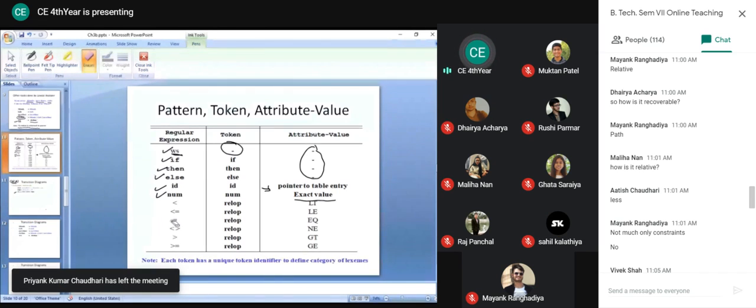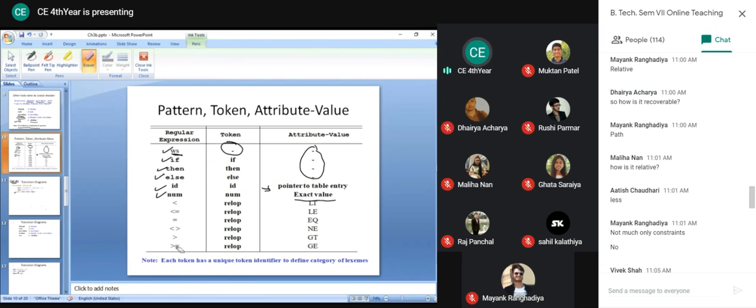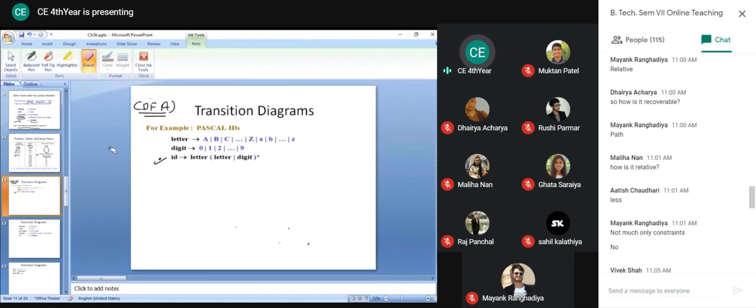And these are all relational operators. Less than, less than or equal to. In C language we use double equal to indicate a comparison. Not equal to, greater than, and greater than or equal to. For assignment we are using the single equal to sign.